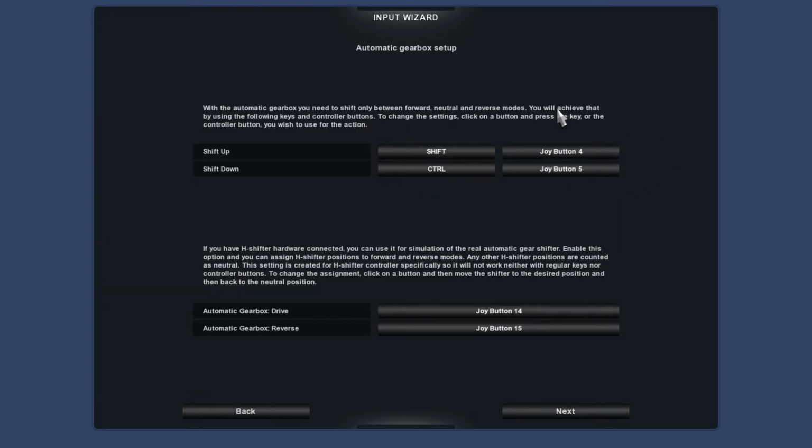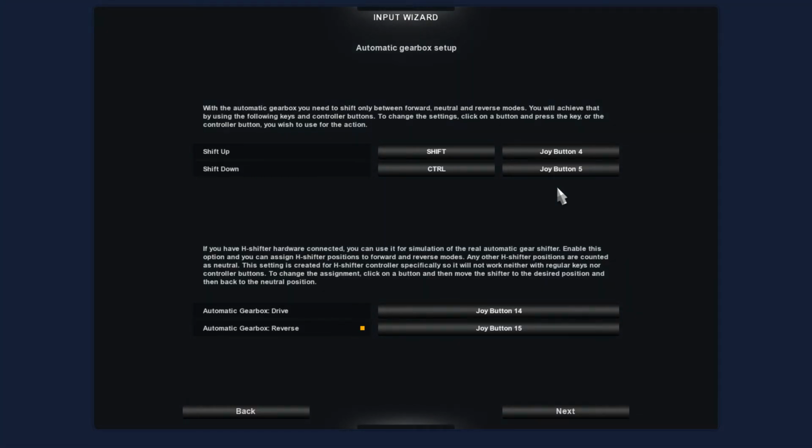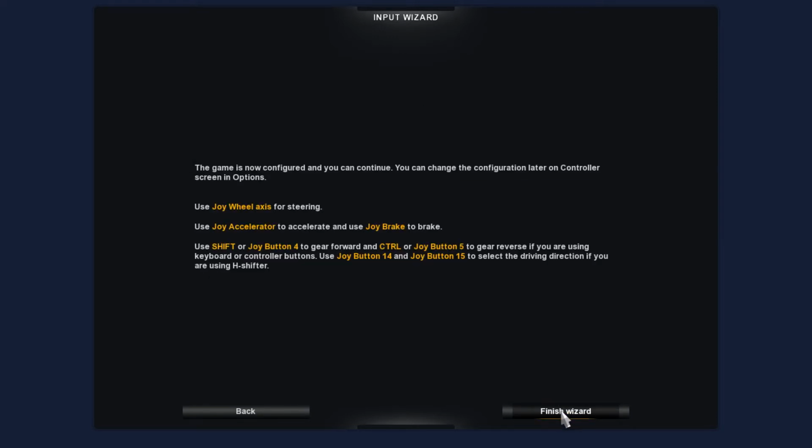And this is if you were using a sequential box, you would shift up using your right shifter, right flappy paddle, and your left flappy paddle would be a shift down. Automatic gearbox, this is the bit we would set up on our gearbox. So we would click on the automatic gearbox drive and press the gear selector forward. As you can see, it highlights and shows you that's the button that's selected. And if we're going into reverse, we would pull the gear stick back. There you go, reverse is selected. So that's all correct and all good. I'm going to click on next. And there you go. So that then shows what we've selected and what we've done, and that looks completely better than what we had before.